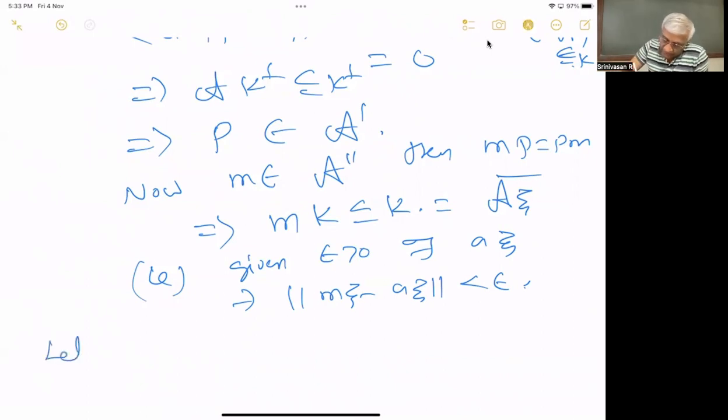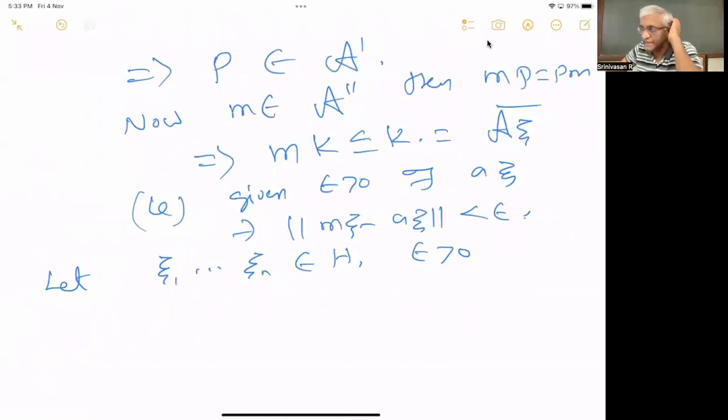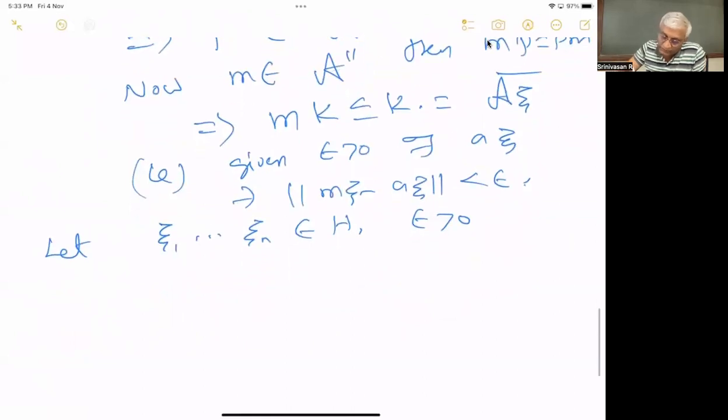So now let xi1 up to xin be in H and epsilon greater than 0. Now we want to produce the same thing. Given an M in the double commutant, we want to produce something in the algebra A such that the inequality is satisfied: norm of M xi1 minus A xi1, up to M xin minus A xin, is less than epsilon. So for that, what we do is the following.